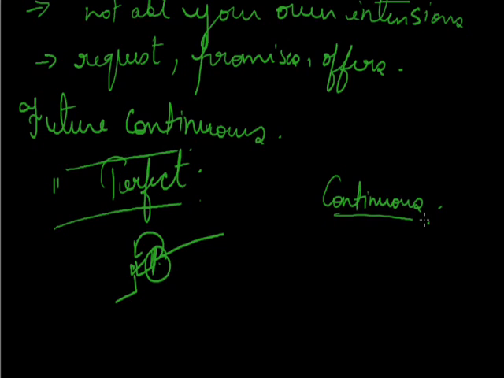Now, future perfect continuous. It expresses an action which will begin before a definite moment in the future and will just terminate at that moment or may continue even beyond that. For example, when Mr. Narayan leaves the office at 5, he will have been dictating letters continuously for 3 hours. So it is expressing an action which will begin before a definite moment in the future and will just terminate at that moment or may continue beyond that. That means it may continue till here and it may continue in the future as well.